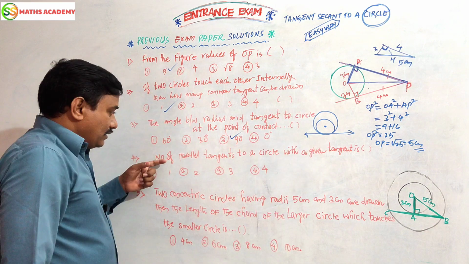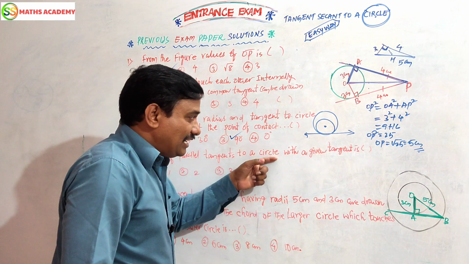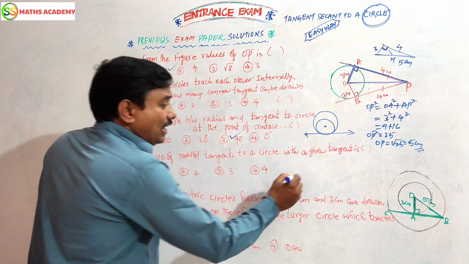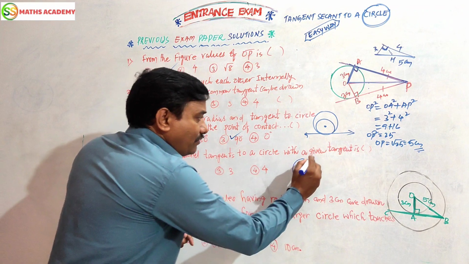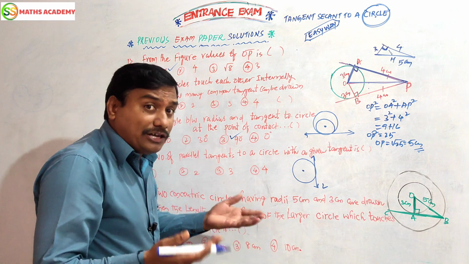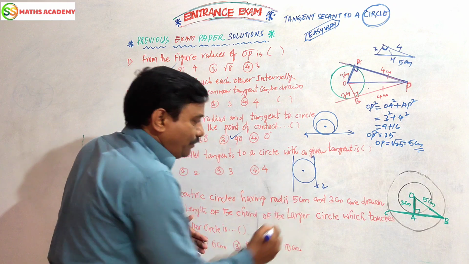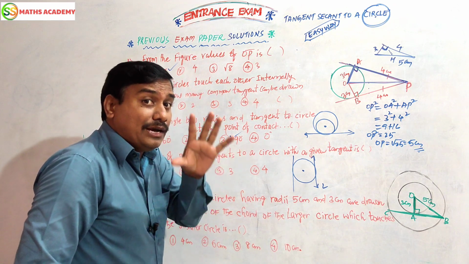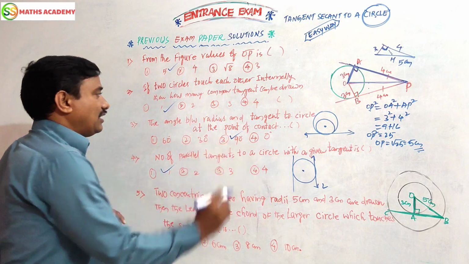Right angle. Number of parallel tangents to a circle with a given tangent. For example, this is a tangent, one tangent is given, the name of the tangent is L. How many possibilities are there to draw a parallel tangent? Only one. How many pairs? Only one pair of parallel tangents can be drawn to a given tangent. So this is the one answer.